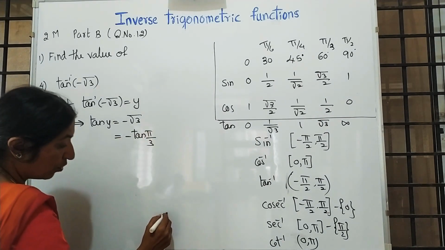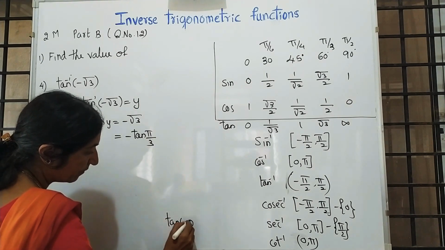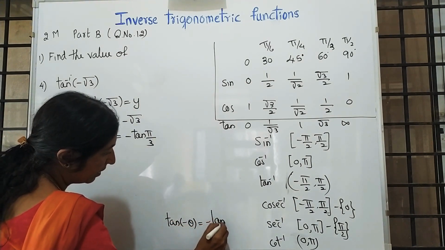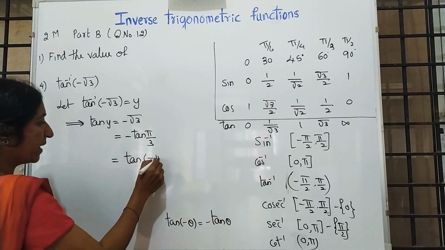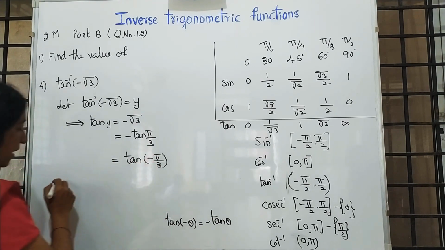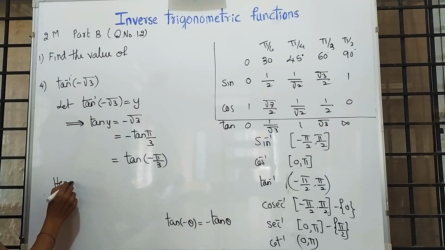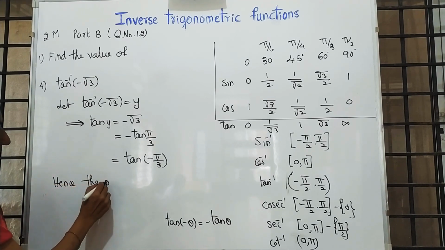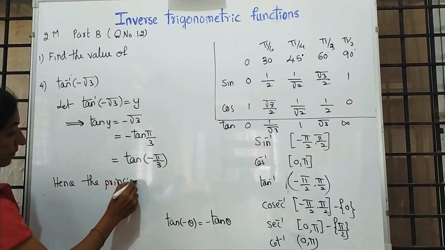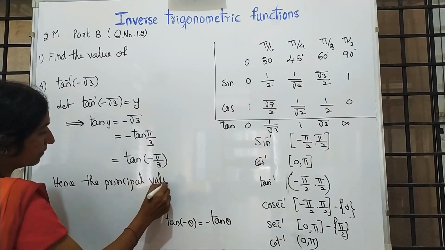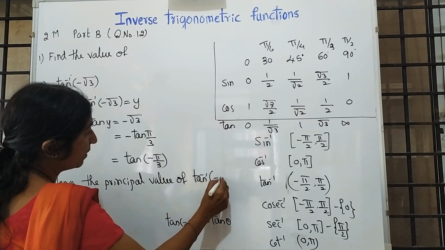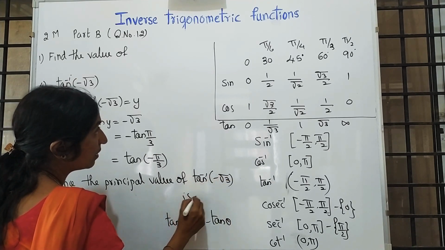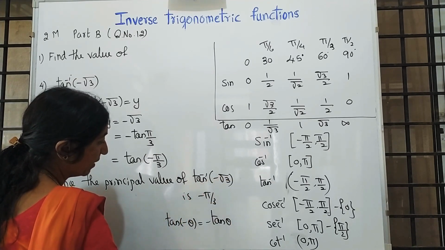But tan of minus theta is what? Minus tan theta. So it is tan of minus pi by 3. Hence, the principal value of tan inverse of minus root 3 is minus pi by 3.